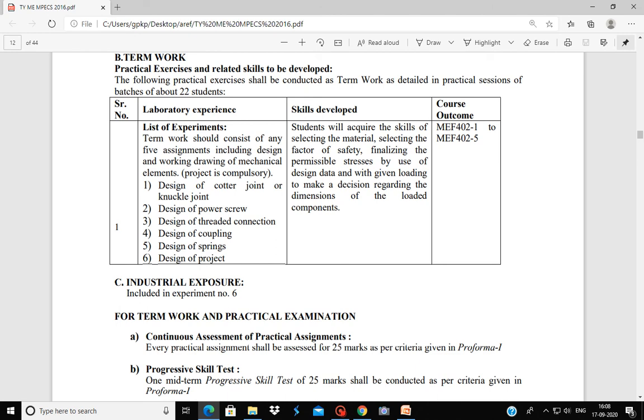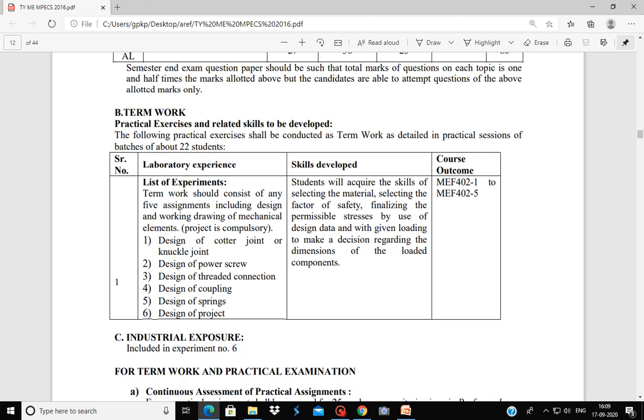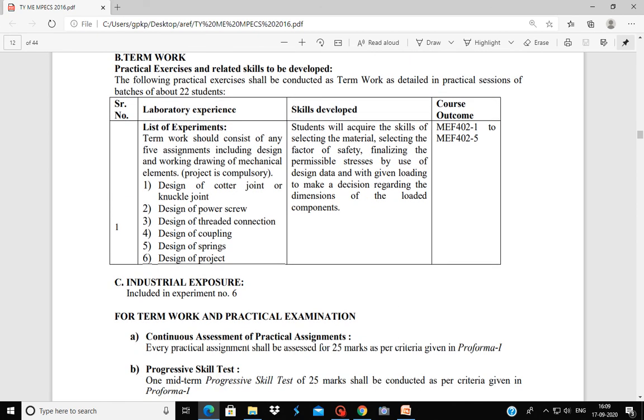So in final experiment I will give you one problem which involves 2 or 3 mechanical components, such as this may involve shaft, gear, or a bearing. So in last sheet you will be designing a project. So these 6 practicals are included in your term work. This term work will be submitted at the end of semester.